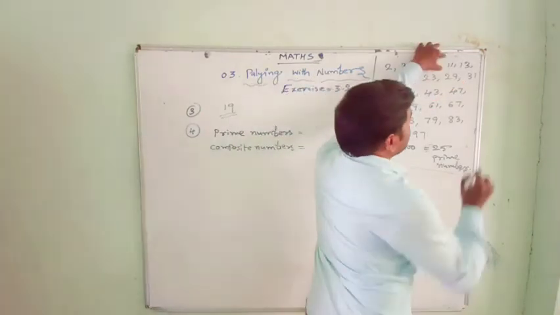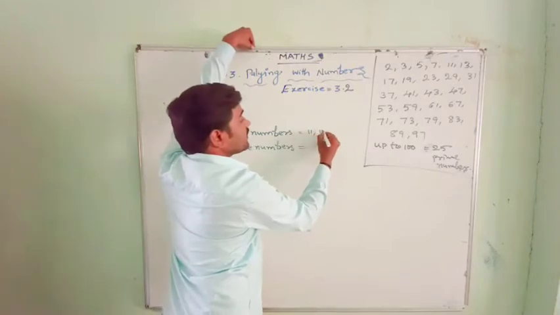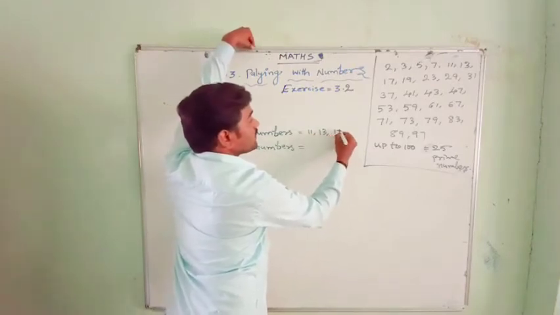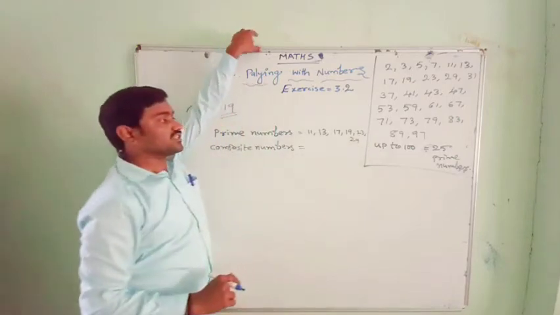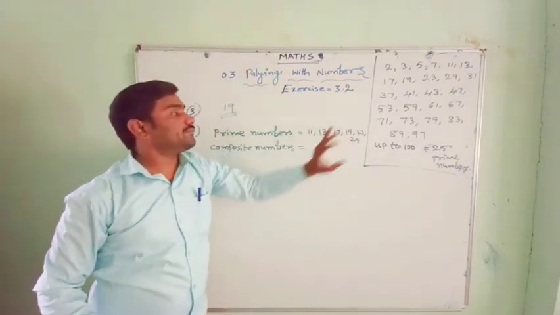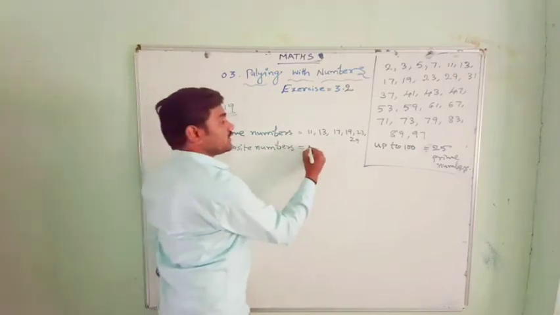10 from here, 10 and 30. So the composite numbers are what? Sorry, prime numbers: 11, 13, 17, 19, 23 and 29. So these are the prime numbers between 10 and 30. And the remaining numbers are composite numbers only.